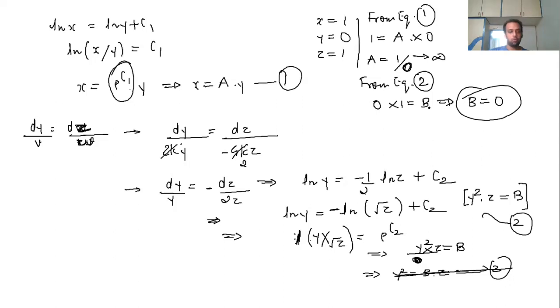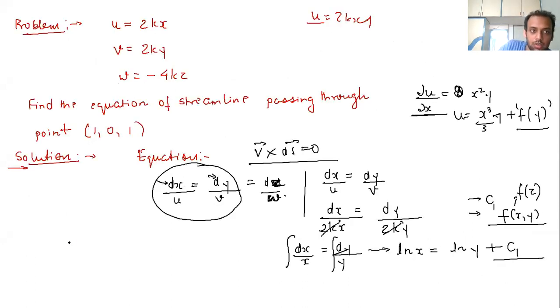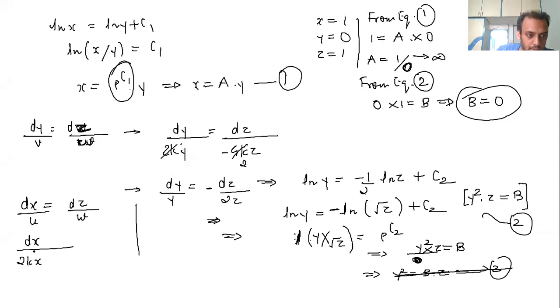Okay, so now what should we do? Just tell me. If we are not getting any relation from these two equations, then what should we do? Sir, we can use the third one, like the relation of x and z. Then we will go for the third one. Let's check the third one. So it is dx by u, that is equal to dz by w. So let's check the third one also, dx by u. So u is again 2kx.